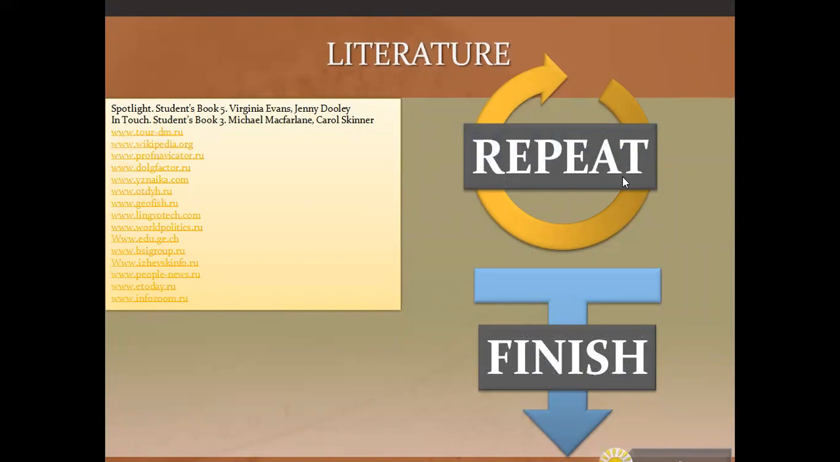Next page is the literature. You can also find necessary information in the Spotlight Students' Book 5 by Virginia Evans and Jenny Dooley, and in Touch Students' Book 3 by Mitchell, McFarlane and Carol Skinner. So you can use all the websites in here.